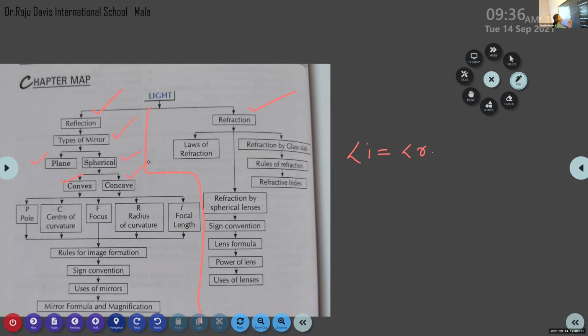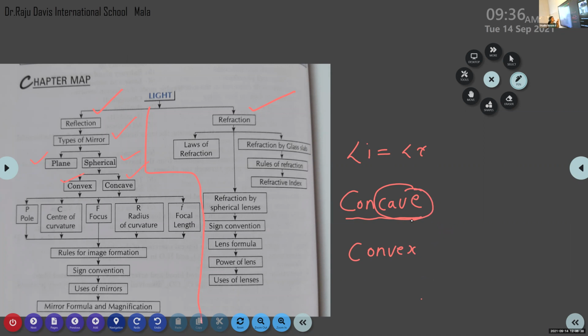As its name implies, concave is cave-like, with the reflecting surface curved inwards. In the case of convex mirrors, the reflecting surface is bulged outwards.